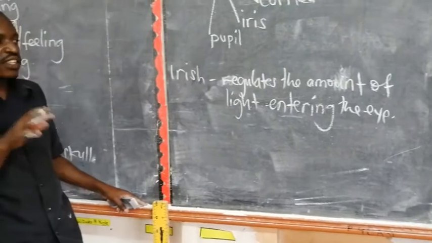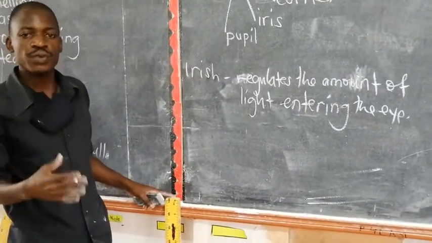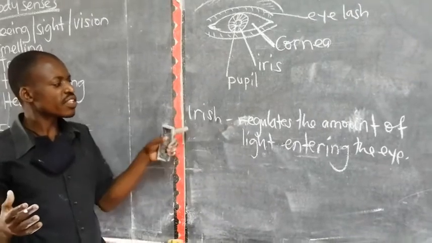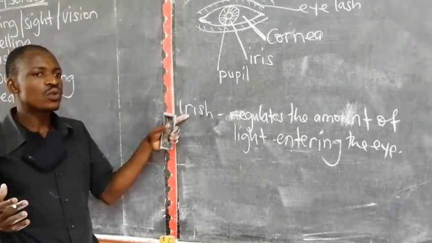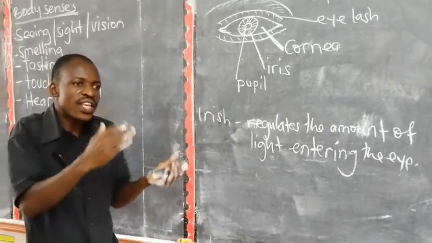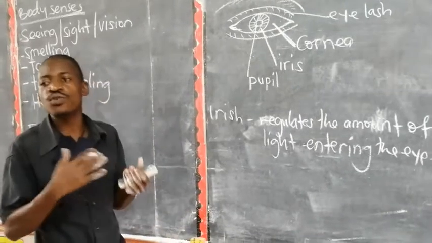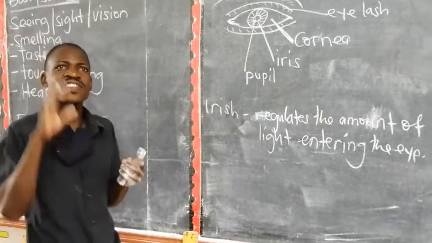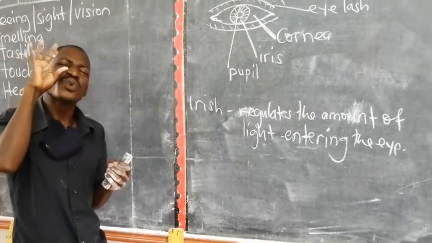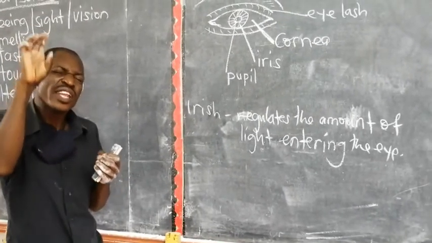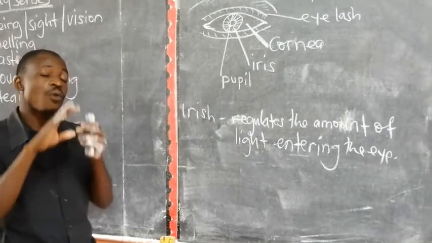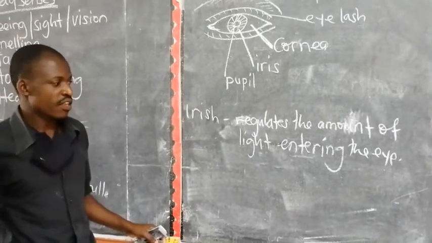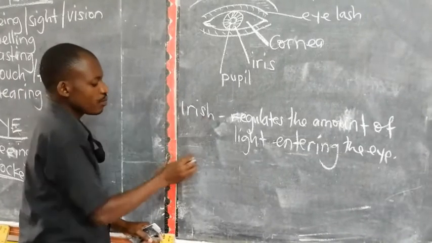Now, your eye needs to have light for it to be able to see. But if the amount of light is too much, it is the iris that regulates which amount of light is needed by the eye to be able to observe an object. That's why when you are looking directly into the sun, you squint your eyes together, thinking that little light can easily enter, because when you open them widely, too much light can destroy the eye.